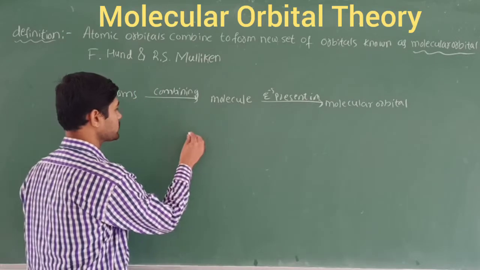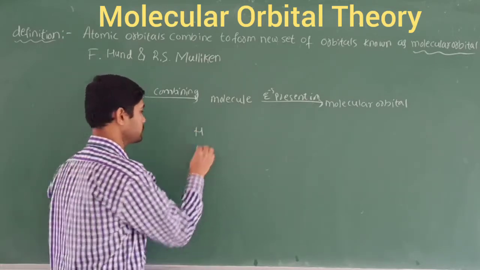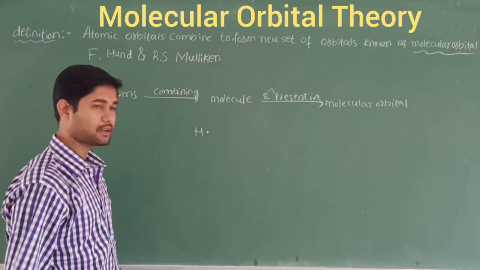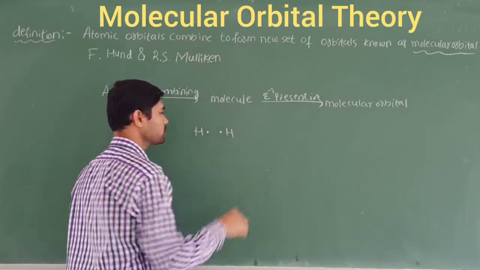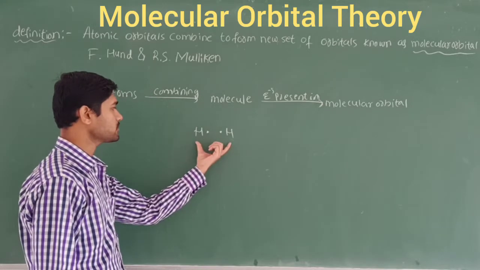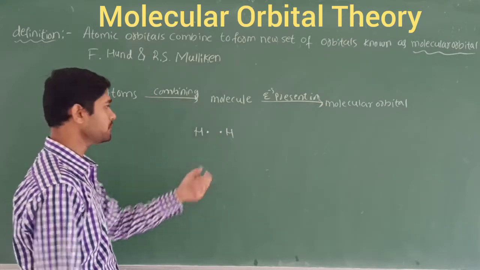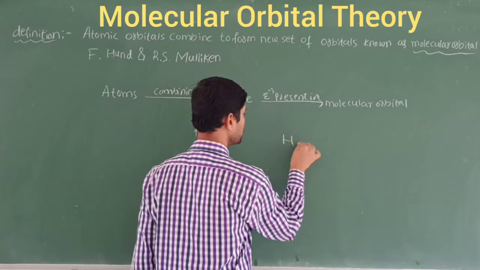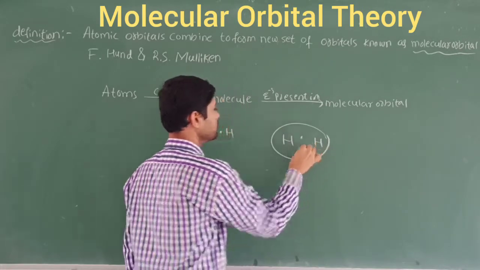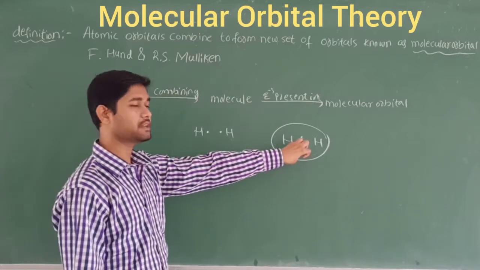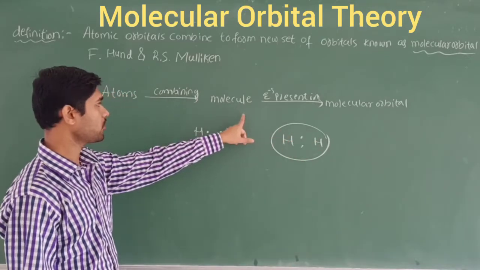Suppose I take hydrogen, right? A hydrogen atom contains only one electron. So this is an atom. Now one more atom takes place here, there is one more hydrogen. These two hydrogen atoms are going to be combining. Combining means they are going to form a molecule like this. We should write it like this, right? They are sharing their pair of electrons, and we call it a molecule.